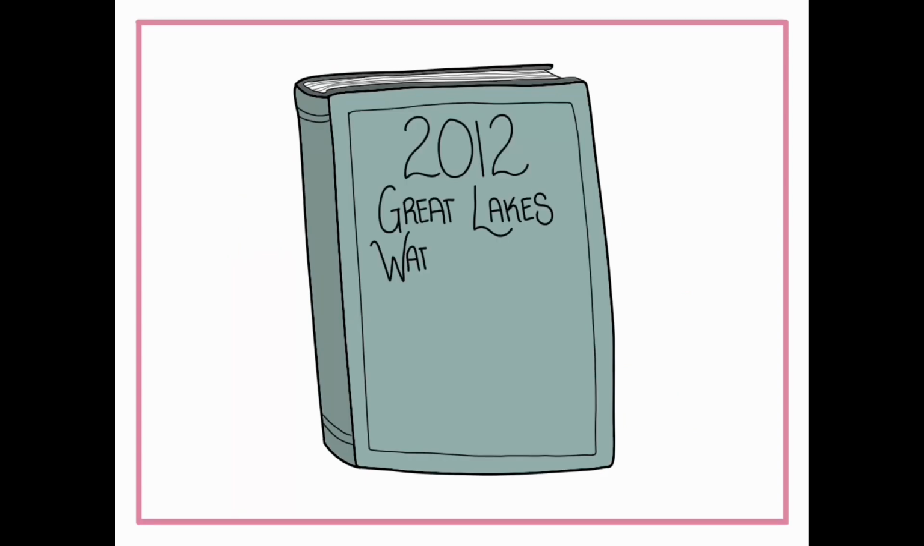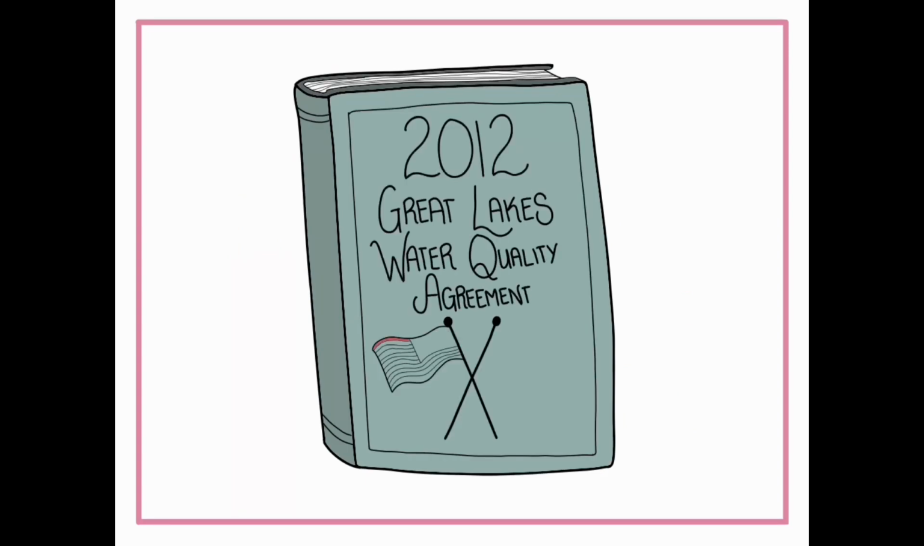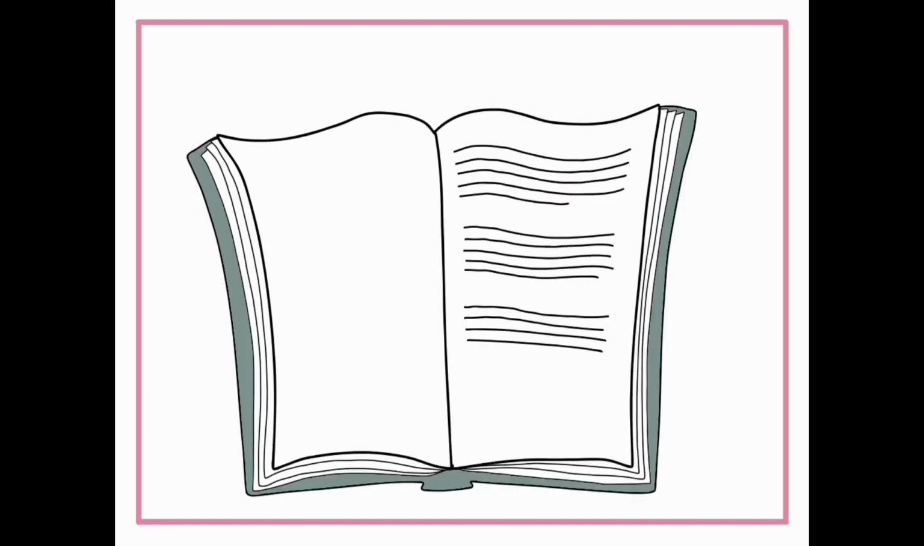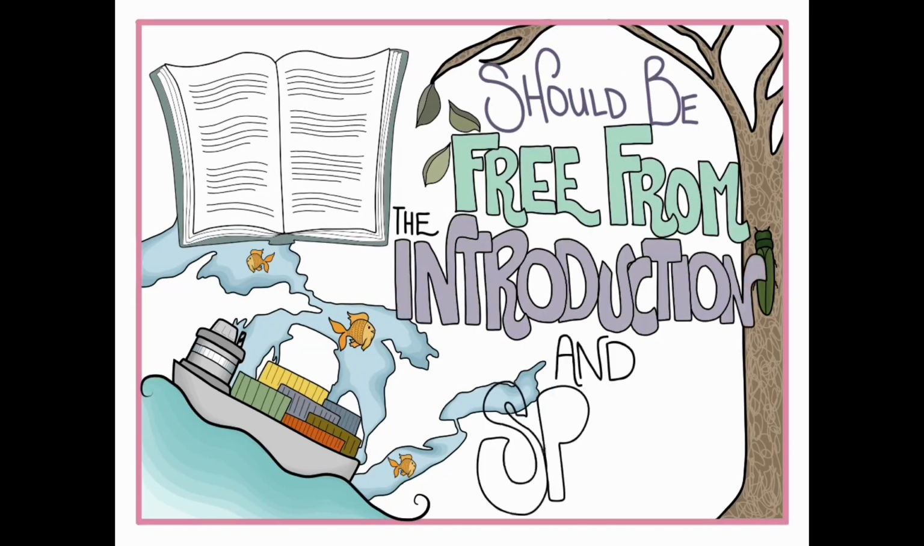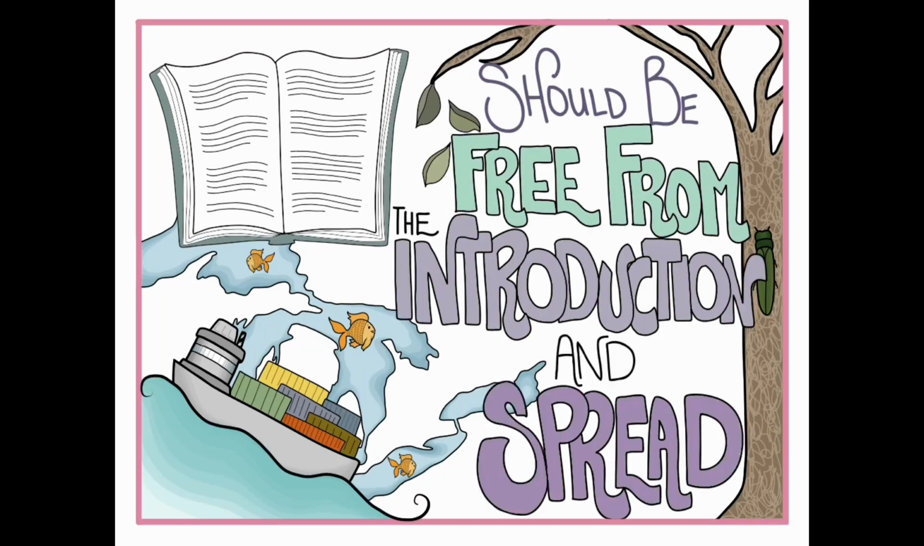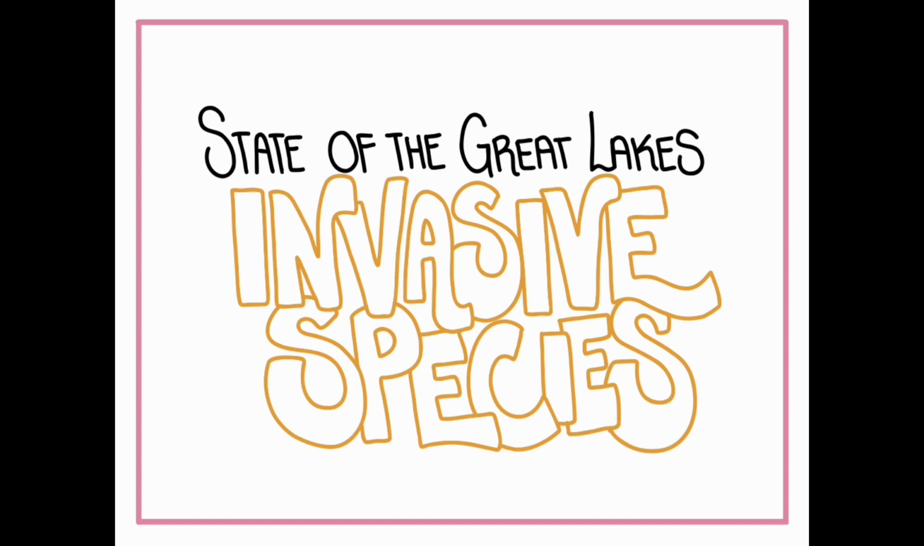The 2012 Great Lakes Water Quality Agreement states that the waters of the Great Lakes should be free from the introduction and spread of aquatic invasive species and free from the introduction and spread of terrestrial invasive species that adversely impact the quality of the waters of the Great Lakes. The Invasive Species Indicator is a tool used binationally to report on the progress of this objective by rolling up